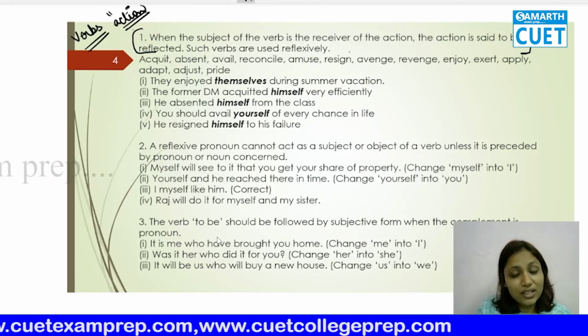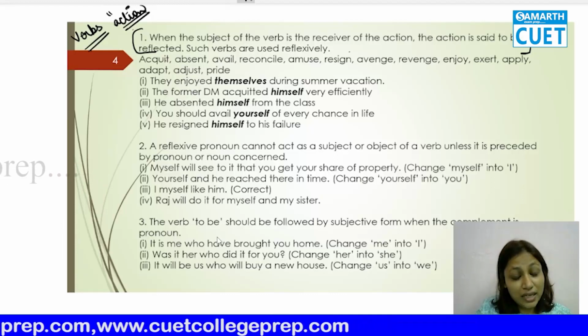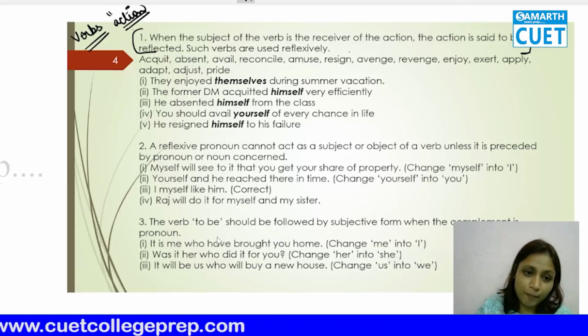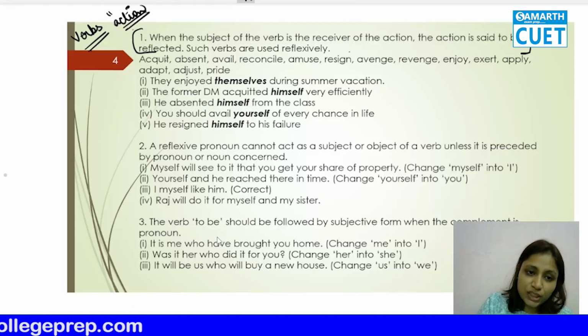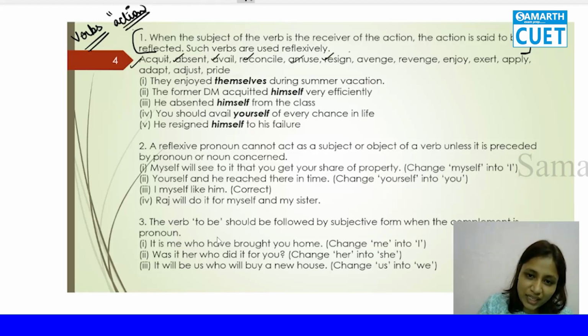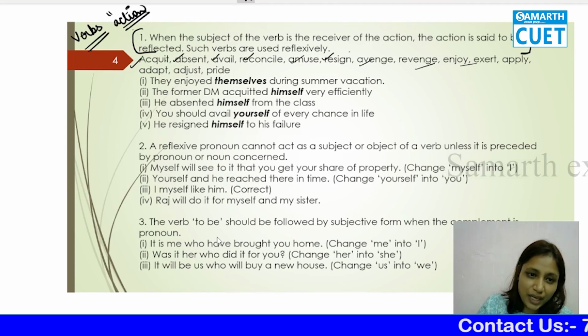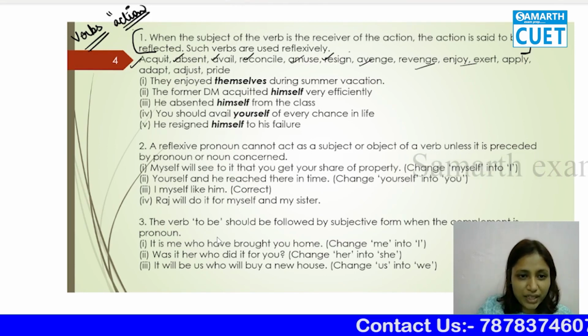So better go for the examples first and then read the rule. You'll understand better. So first you see the words here: acquit, absent, avail, reconcile, amuse, resign, avenge, revenge, enjoy, exert, apply, adapt, adjust, pride.